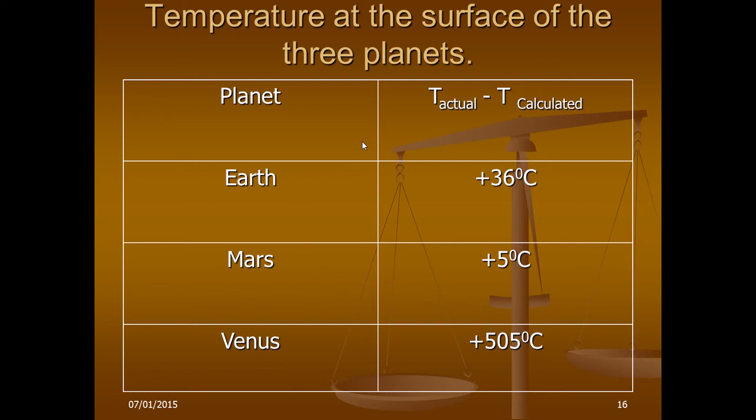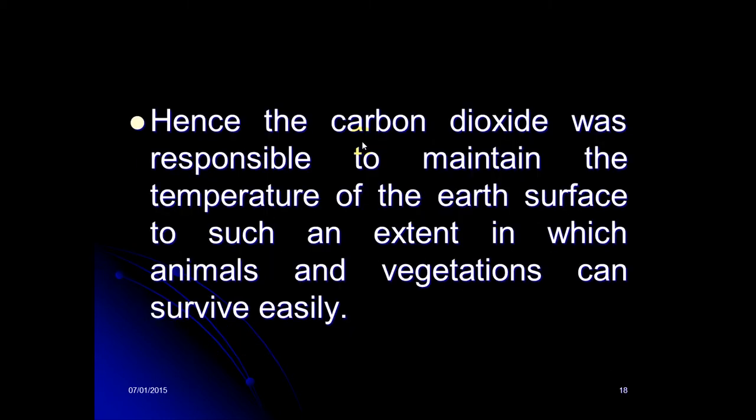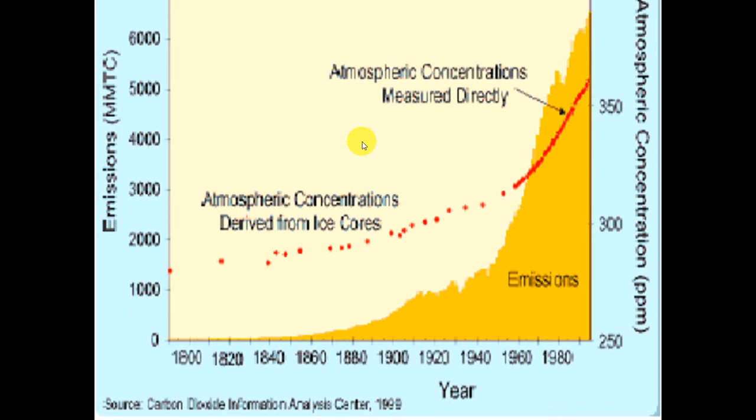If we compare other planets for this temperature difference, Earth has a difference of plus 34 degrees centigrade, Mars has plus 5 degrees centigrade, and Venus has plus 505 degrees centigrade. Definitely this is because of the different carbon dioxide concentrations on these planets. So carbon dioxide is responsible for maintaining the temperature of the Earth's surface to such an extent that animals and vegetation can survive.